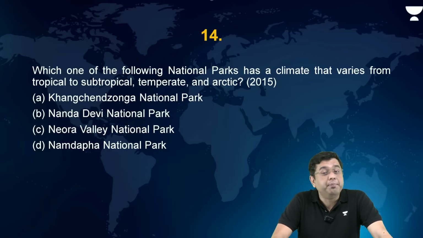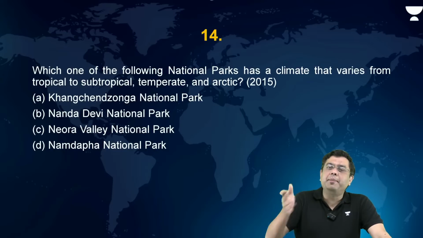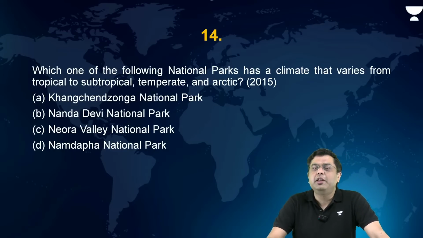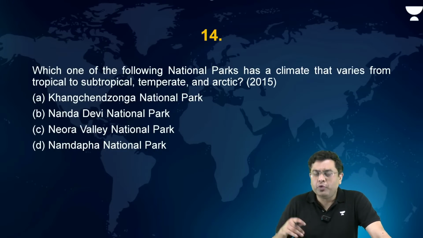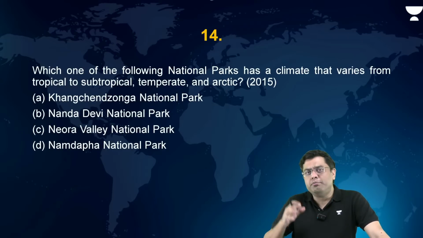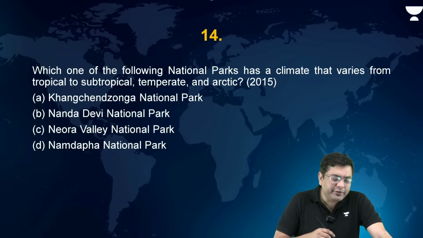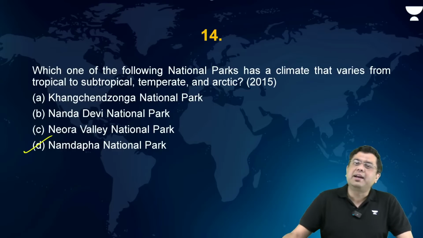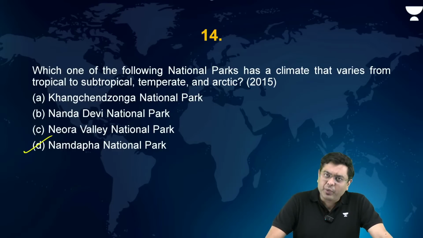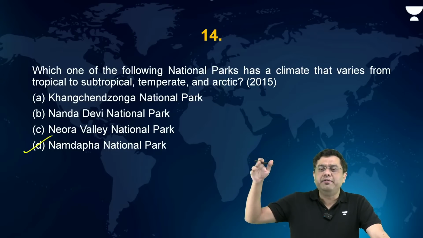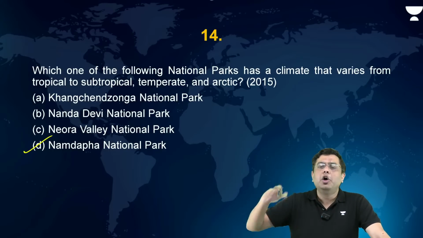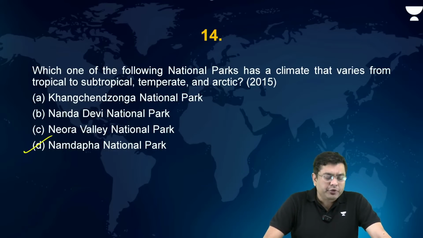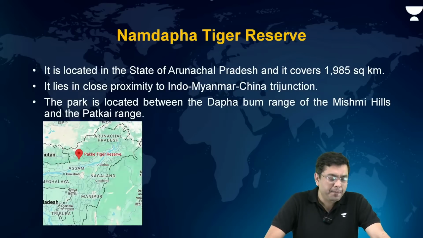Then you have Namdafa. Namdafa is where we discussed that the height increases from around 200 meters above sea level all the way to the Arctic zone, where you have the tundra vegetation of mosses and lichens. So that is where Namdafa is the correct answer. That is the one where you have a variety of montane vegetation from tropical broadleaf all the way to the tundra. So D is the correct answer in this particular case.